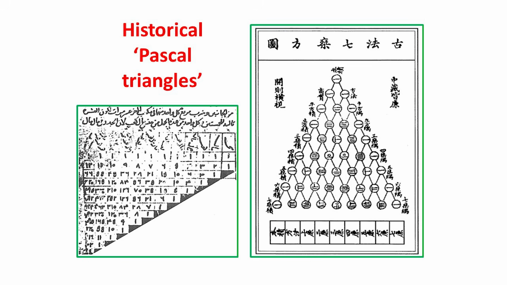The arithmetical triangle has a long history predating Pascal by several centuries. On the left is the earliest one known, by the Islamic scholar Al-Karaji and dating from around the year 1000. On the right is a Chinese arithmetical triangle from the year 1303. It actually contains an error. One of the entries in row 7 is 34 instead of 35.